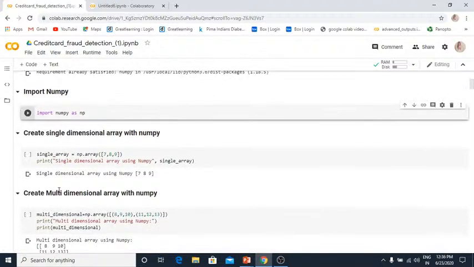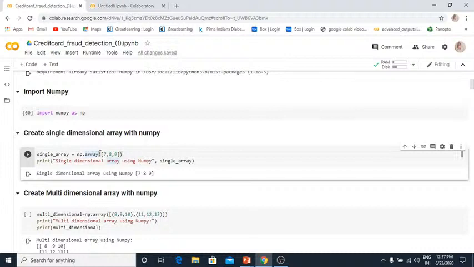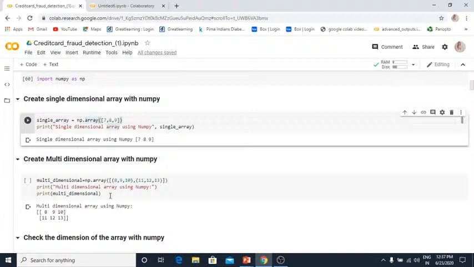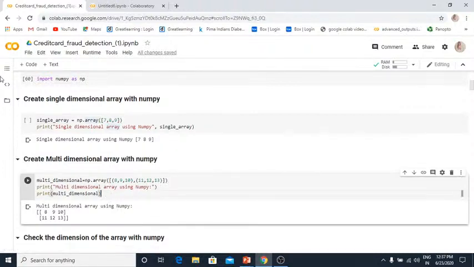So suppose you want to create a single dimensional array with Numpy, how can you do that? You need to use np.array and then provide your data. That's all you need to do. Okay, 7, 8, 9 is my data. I want to create a 1D array, and this square bracket is basically the dimension of your array, right? So I want a 1D array, so I provide one square bracket and the data, that is 7, 8, 9, right?